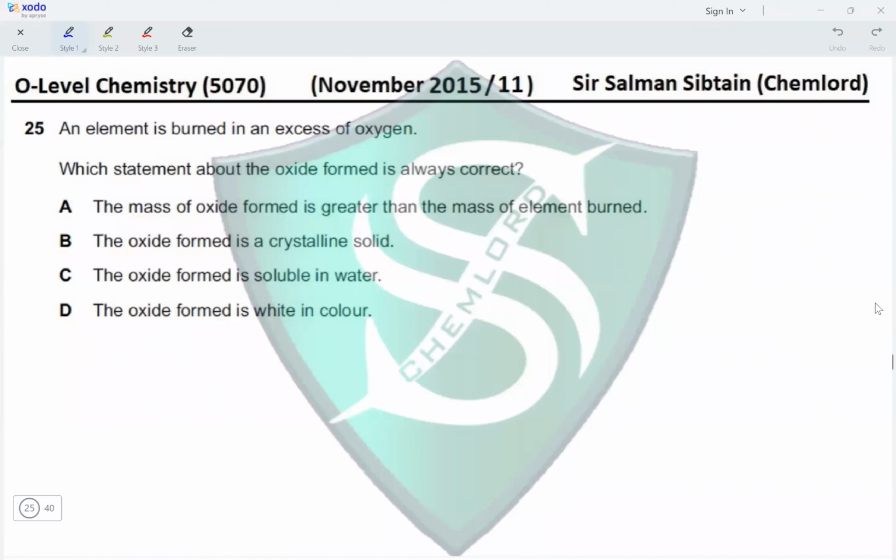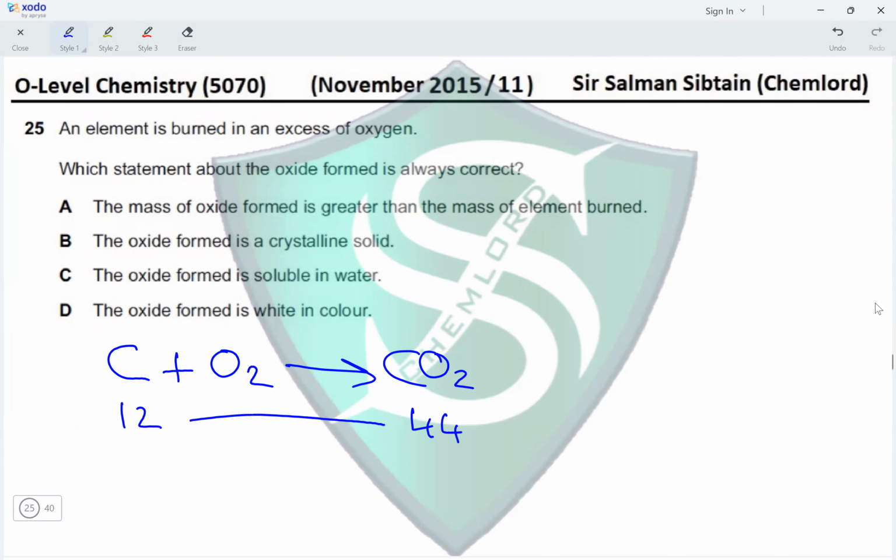Question 25. An element is burnt in an excess of oxygen. Which statement about the oxide formed is always correct? The mass of the oxide formed is greater than the mass of the element burned. Yes, this is true. Let's take the example of carbon burning in oxygen producing carbon dioxide. The mass of carbon is 12, whereas the mass of carbon dioxide is 44. This is because two oxygen atoms have added onto carbon, forming the compound carbon dioxide. So this statement is correct.